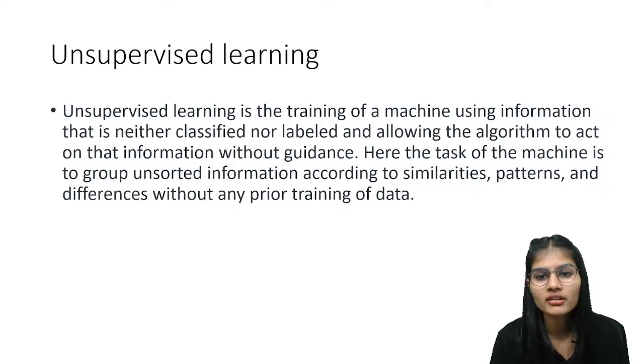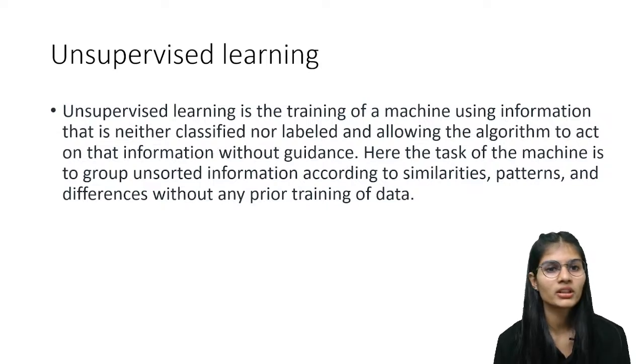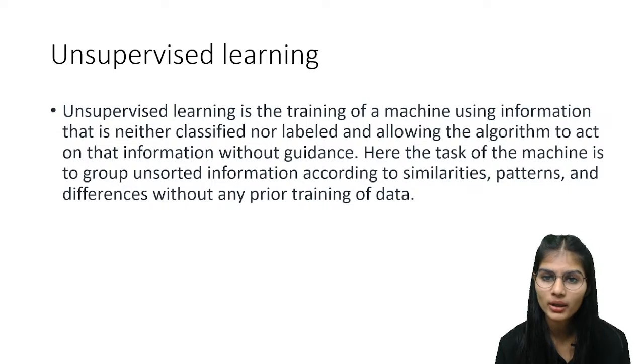So the task is that you will be grouping the unsorted information according to the similarities and patterns which you see in the data. You are not told that you have to differentiate between a dog and a cat. You are not told in unsupervised learning that you have to categorize between the potato and the tomatoes. No, you are not given that here. You are just given the data. You have to look at that data. On your own, you have to classify the data and label the data.